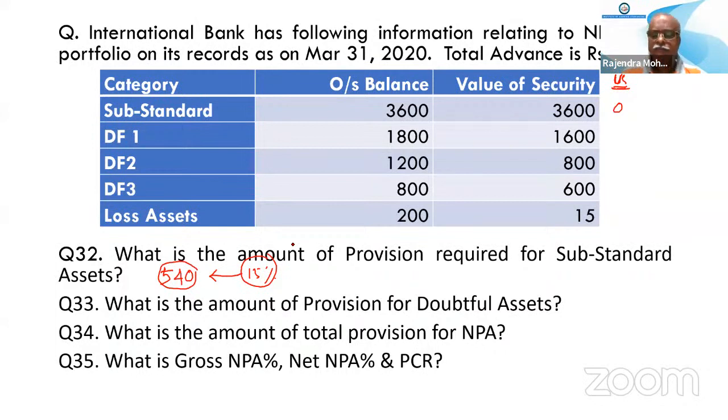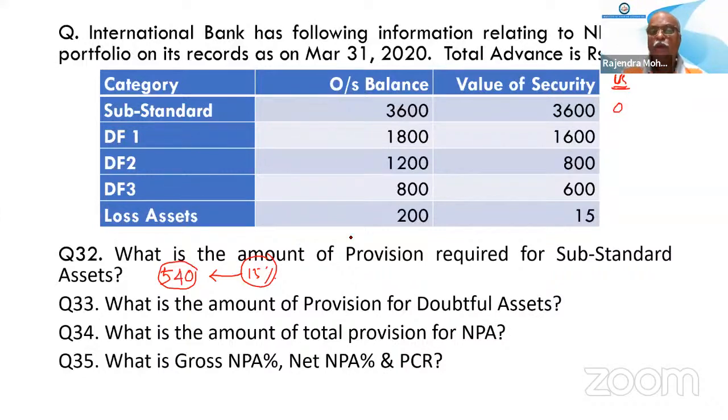Previously, we have made a mistake in this calculation, the substandard calculation. Yes, in the last examination there was a question like that where most of the people made a mistake and gave the wrong answer.